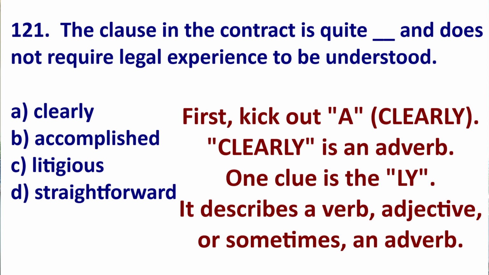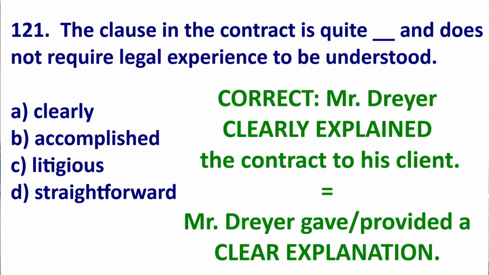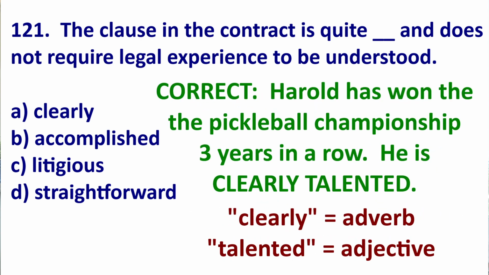Clearly describes a verb or an adjective. Example, Mr. Dryer clearly explained the contract to his client. So clearly is your adverb, explained is your verb. Or Harold has won the pickleball championship 3 years in a row. He is clearly talented at the sport.